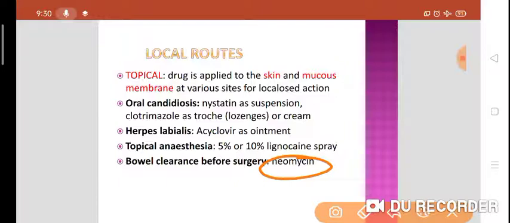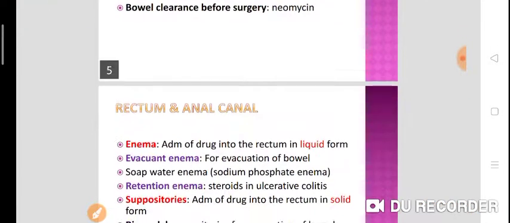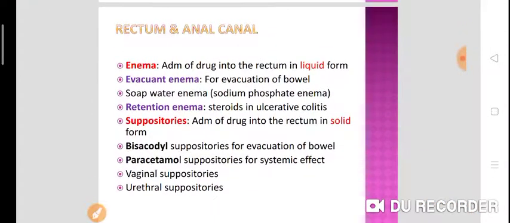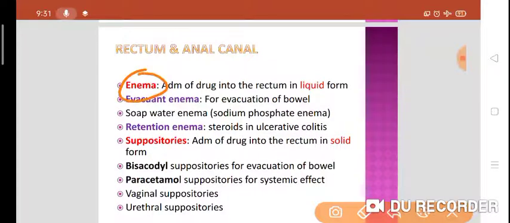Neomycin is an aminoglycoside, so it will not be absorbed orally from the GI tract. When it is given orally, it is not absorbed systemically. The action is localized, so it will cause bowel clearance for the surgery. Then rectum and anal canal. What is meant by enema and what is meant by suppositories? Enema means administration of a drug into the rectum in a liquid form. Suppositories means administration of a drug into the rectum in a solid form.